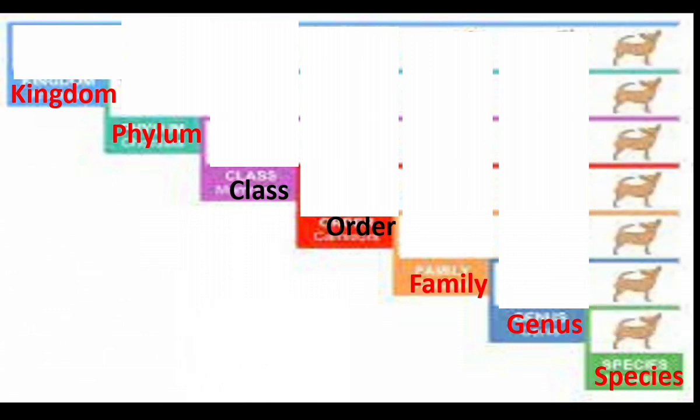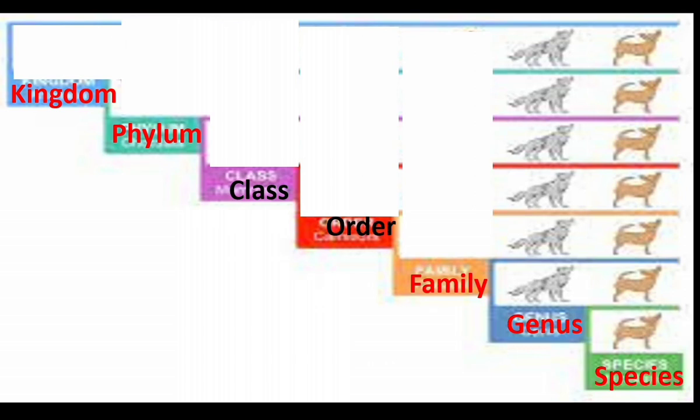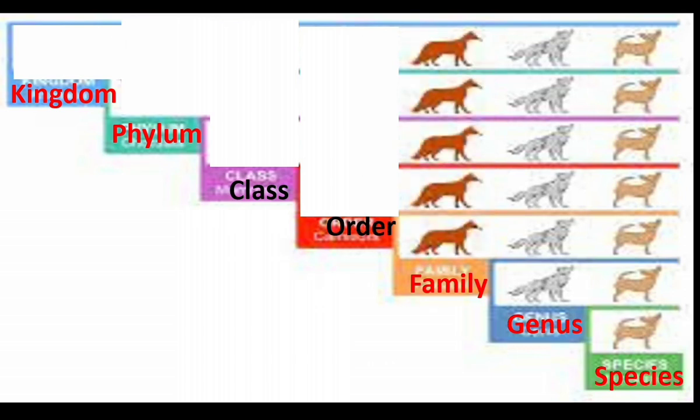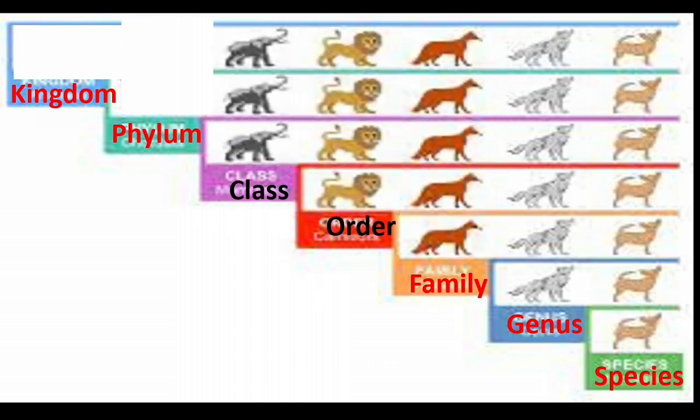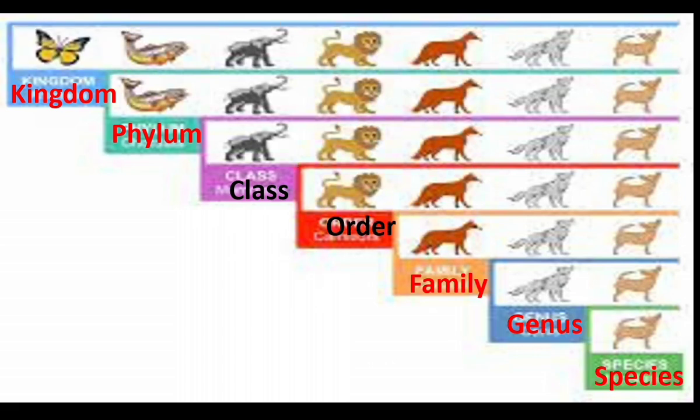A group of related species forms a genus, and a group of genera forms a family, a group of families forms an order, many orders form a class, and many classes form a phylum. A group of phyla forms a kingdom.